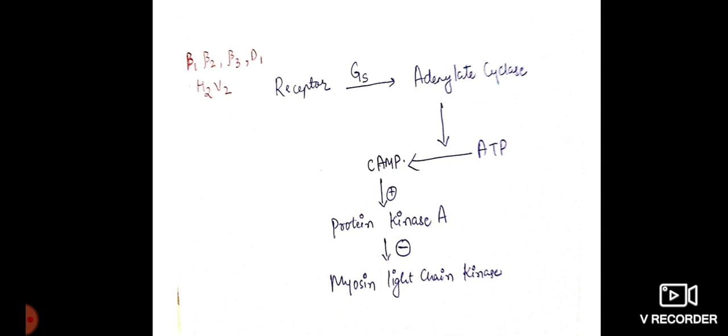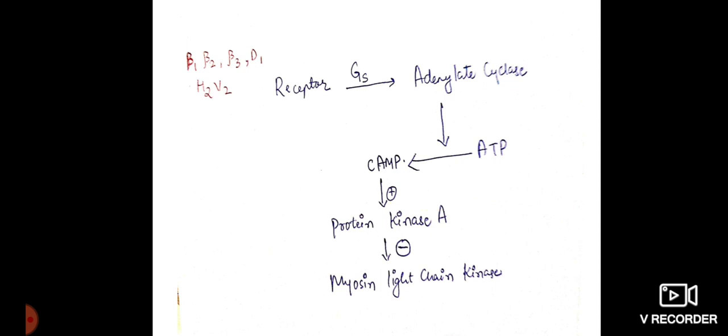This cyclic AMP stimulates protein kinase A, and protein kinase A inhibits myosin light chain kinase, and because of this inhibited myosin light chain kinase, it causes smooth muscle relaxation. For example, beta 2 is present in blood vessels, and stimulation of beta 2, we know, causes vasodilatation. So this is the mechanism: protein kinase A inhibits myosin light chain kinase, and hence there is smooth muscle relaxation.